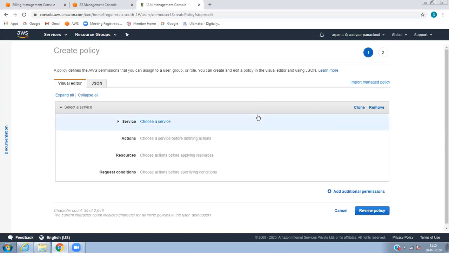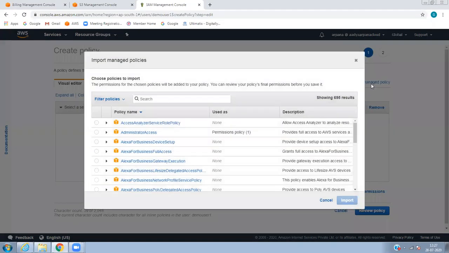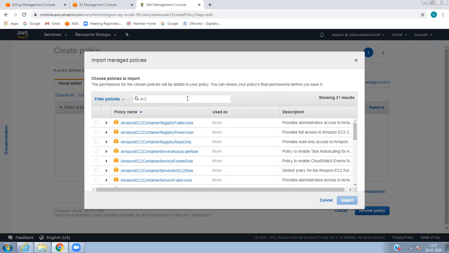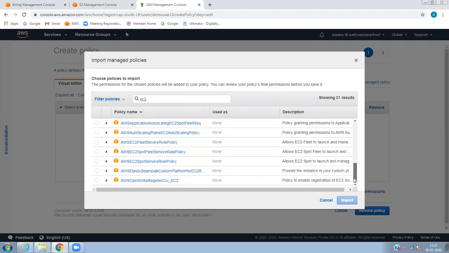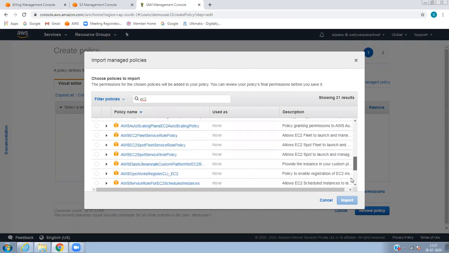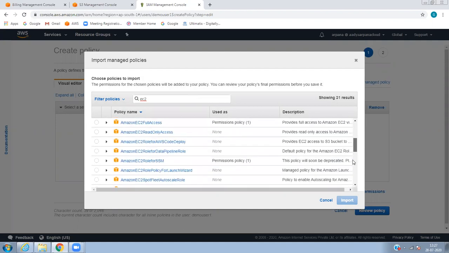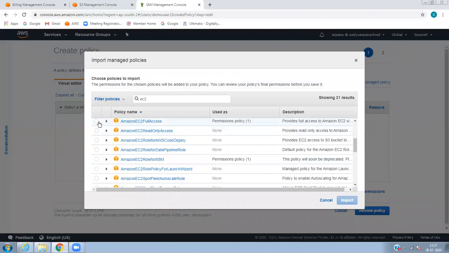So for example, I want to add a particular user, demo user one. I want to give EC2 access, but I want to limit his access. Okay, so in this case, let's import the managed policy and let's go for EC2. I'll give full permission, and import it.